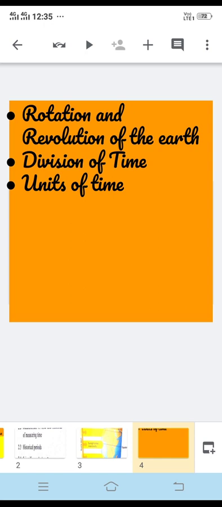Such a method of dividing time is known as unilinear division of time. What does unilinear division of time mean? When we divide time into seconds, then minutes, then hours, then days, then we divide it as a week. After a week there is a fortnight.